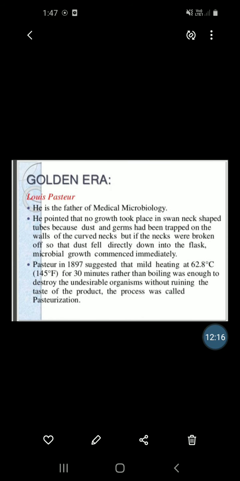Then he pointed out that no growth takes place in swan neck shaped tubes because dust and germs had been trapped on the walls of the curved neck.